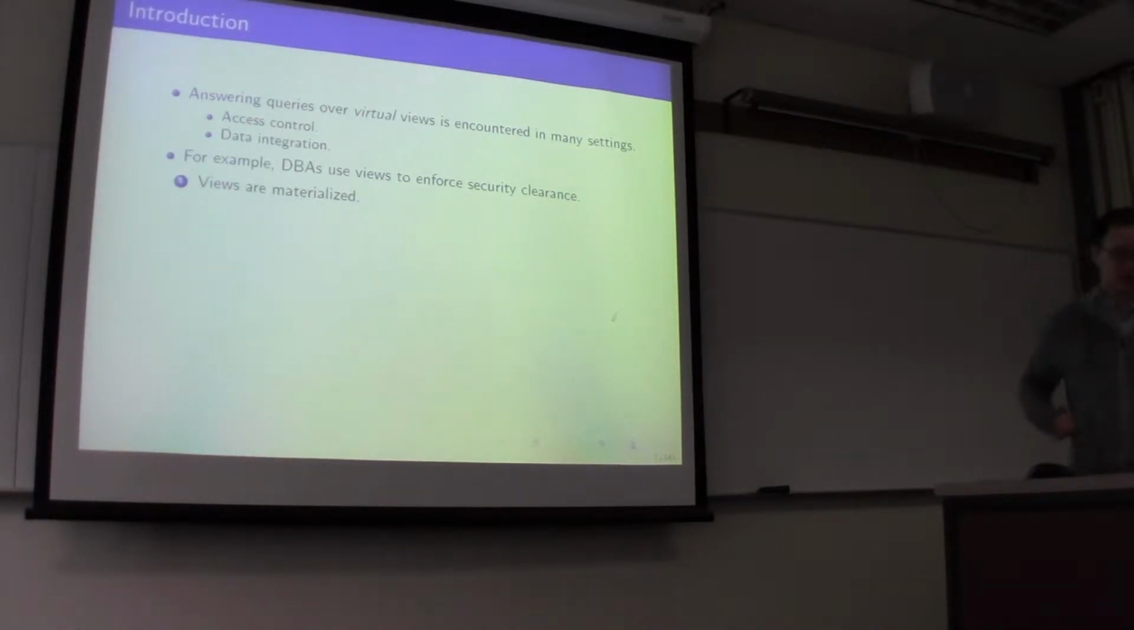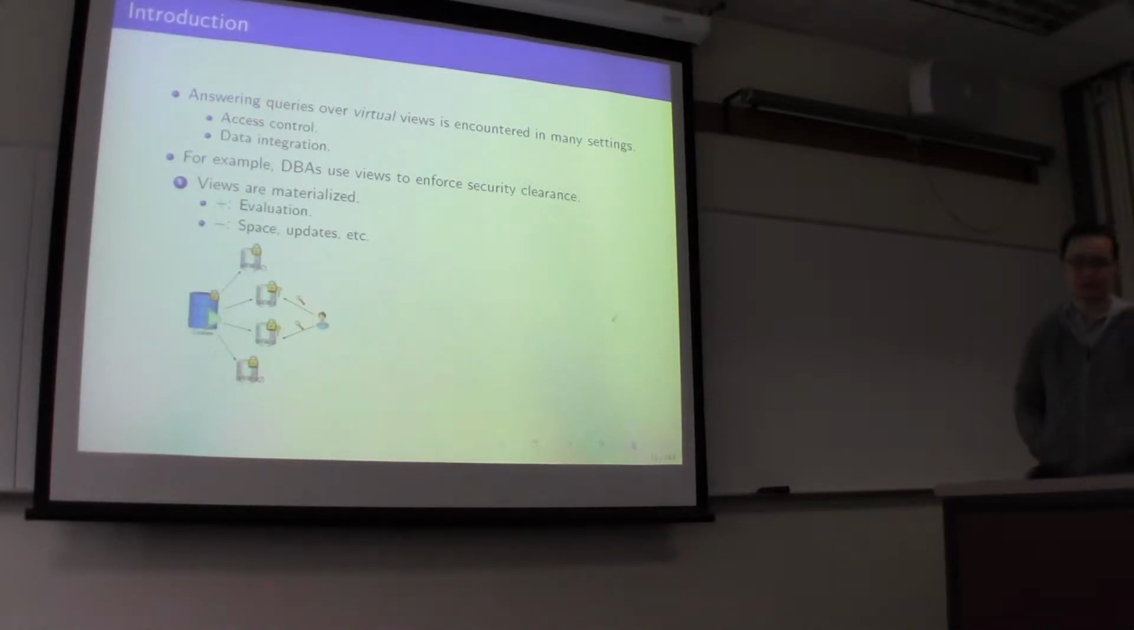So there are two cases. The first case is when the view is materialized. Suppose we have a database D, and the DBA defines and publishes a hard copy of the database and grants it to the users based on their access privilege. User queries are directly evaluated on the hard copy. The advantage of this solution is that deployment and query evaluation are simple, but it could have a problem if the database D is under heavy update. We also have a space issue.